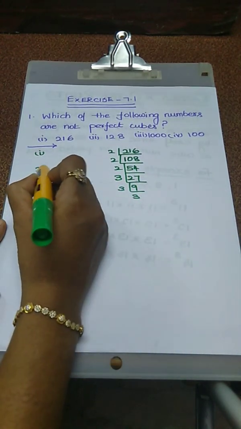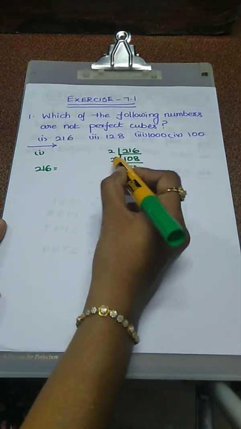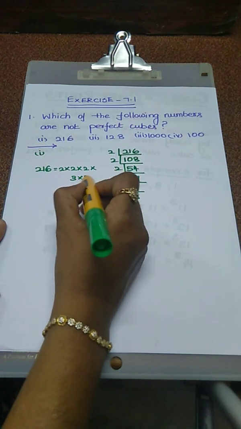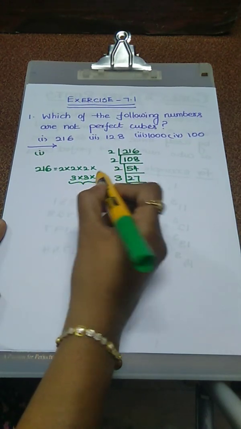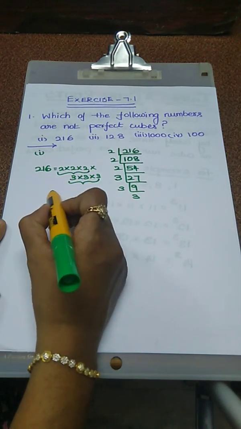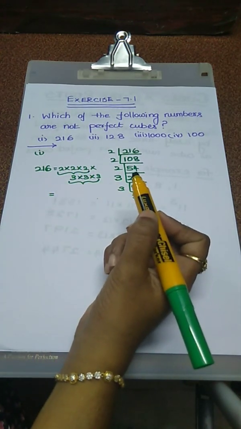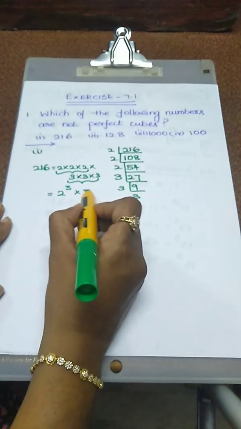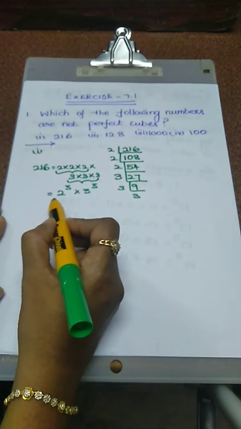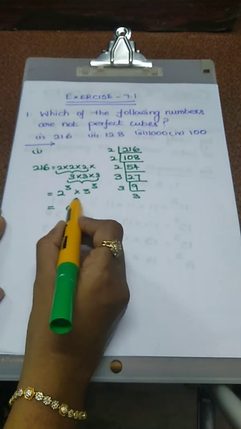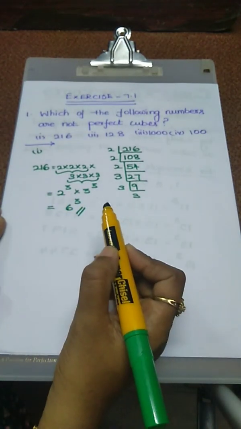Now, how can we write the number 216? 2 into 2 into 2 into 3 into 3 into 3. So, using laws of exponents, 2 power 1 into 2 power 1 into 2 power 1. When the base values are equal, we have to add the power values. So, 2 to the power 3 into 3 to the power 3. Now, easily we can choose the value 2 into 3. That is 6 cube. So, it is a perfect cube.